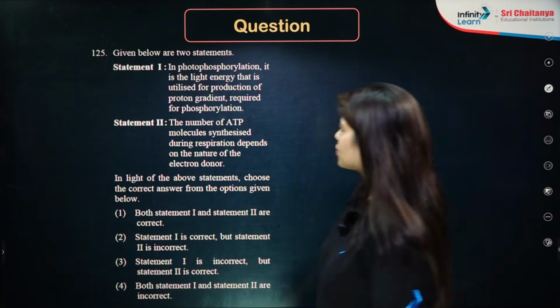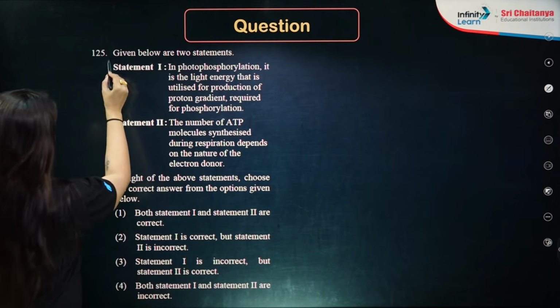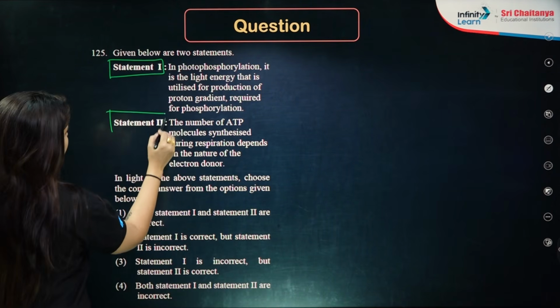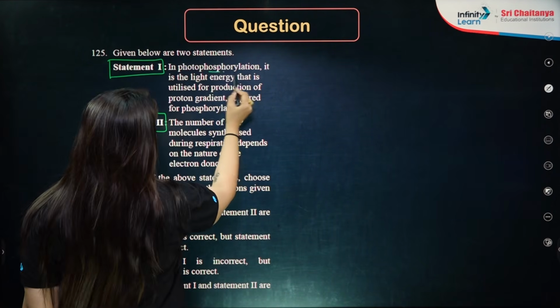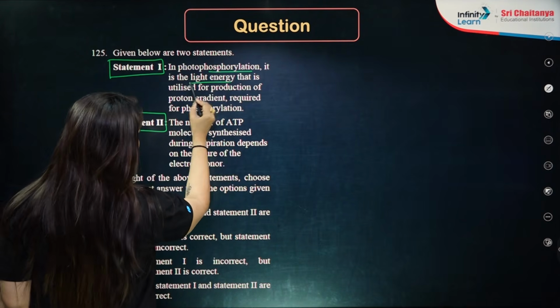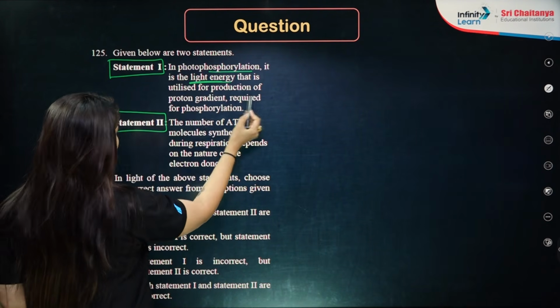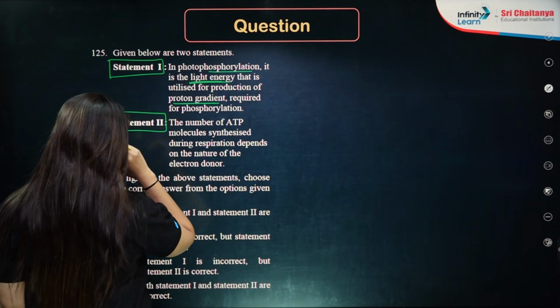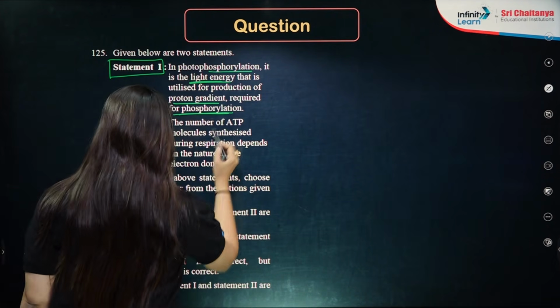Okay, the next question is, we do have two statements here, statement number 1 and statement number 2. In photophosphorylation, it is the light energy that is utilized for production of proton gradient required for phosphorylation.